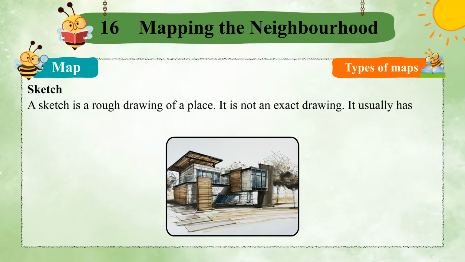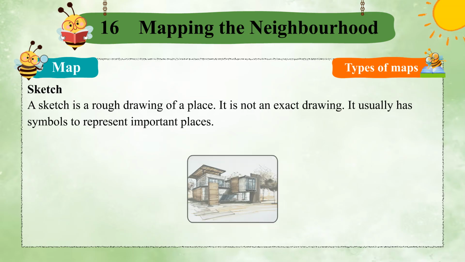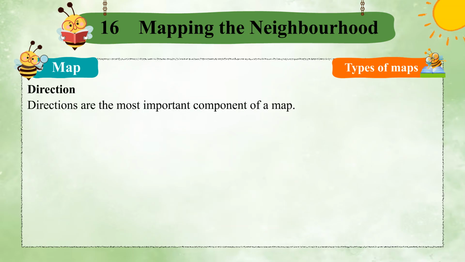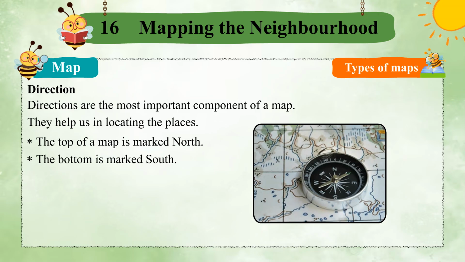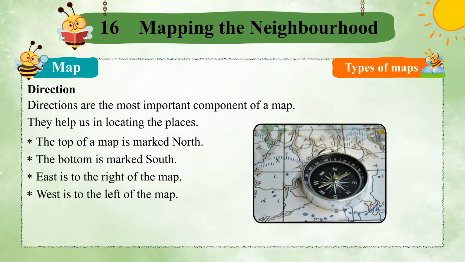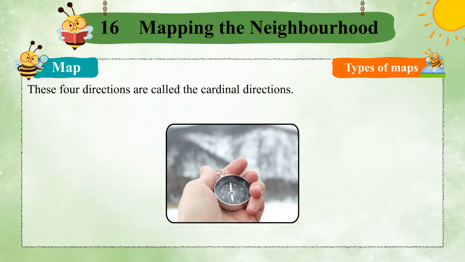Sketch. A sketch is a rough drawing of a place. It is not an exact drawing. It usually has symbols to represent important places. Direction. Directions are the most important component of a map. They help us in locating the places. The top of a map is marked north. The bottom is marked south. East is to the right of the map. West is to the left of the map. These four directions are called the cardinal directions.